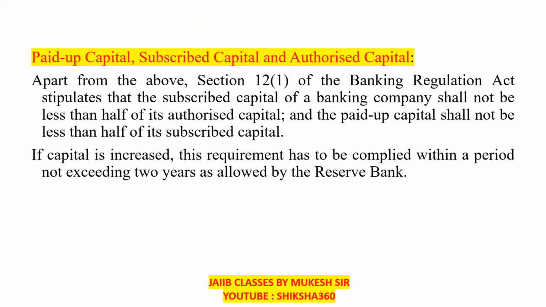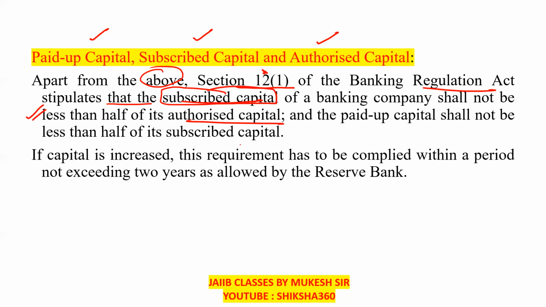So let's discuss what is paid up capital, what is subscribed capital, and what is authorized capital, in detail over the upcoming slides. Section 12.1 of the Banking Regulation Act stipulates that the subscribed capital of a banking company shall not be less than half of its authorized capital.